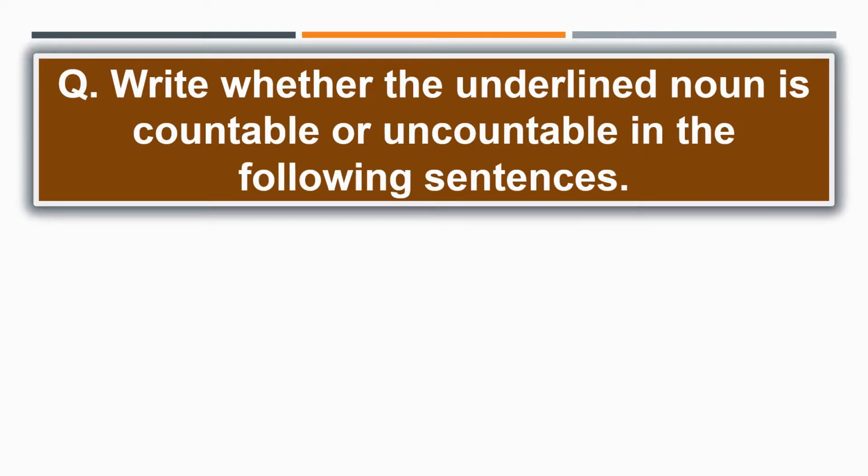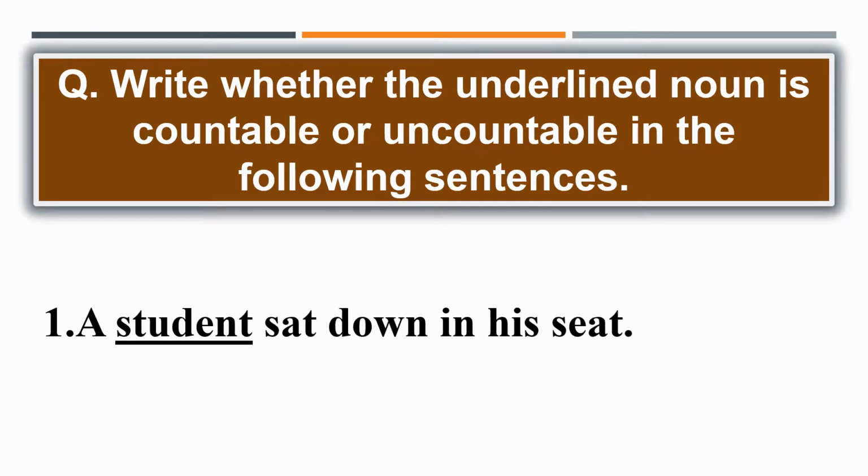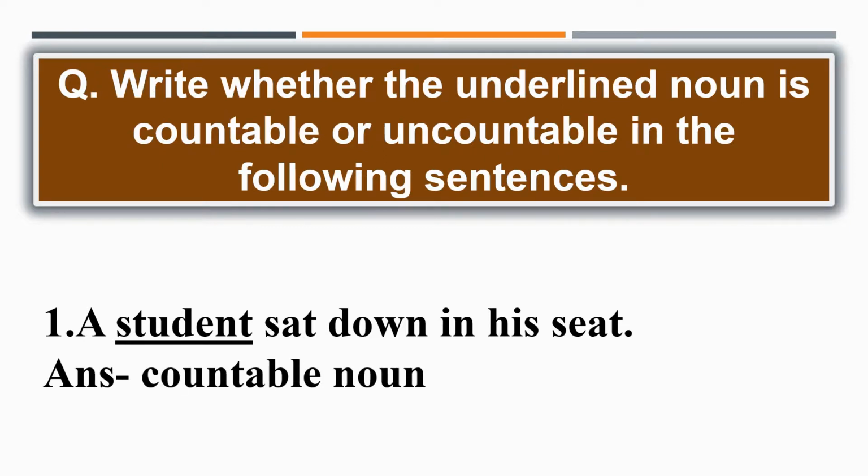So let us start with the first sentence. The first sentence is, a student sat down in his seat. So yes, it is a countable noun. Student, countable noun, because we can count the number of students.